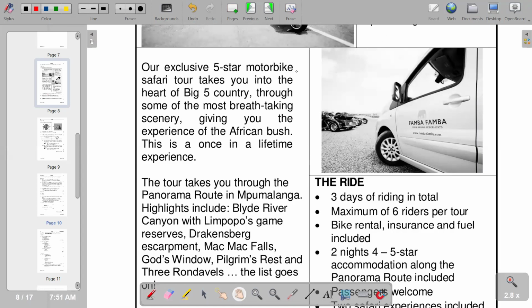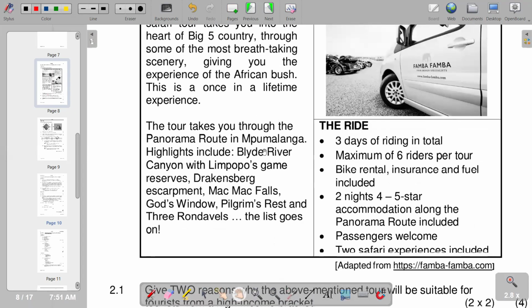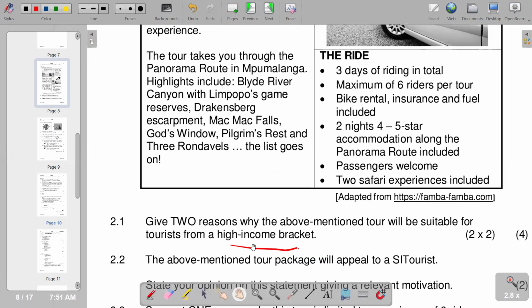So you'd see that it reads our exclusive 5-star motorbike safari tour takes you into the heart of Big Five country through some of the most breathtaking scenery, and also you check according to the requirements of the accommodation, 2 nights, 4 to 5-star accommodation along the Panorama Route included. So on this statement, you'd see that this is a 5-star accommodation. So it indicates that it is in a high income bracket.